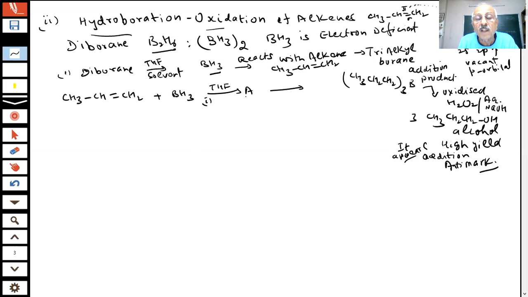This is 1. And in the second step, hydrogen peroxide and aqueous NaOH. Now you have to write the products. This is an example of a hydroboration oxidation reaction, student.